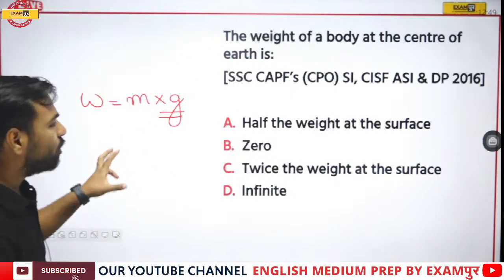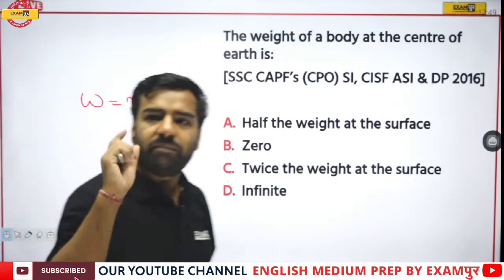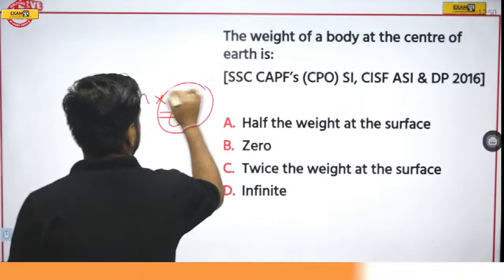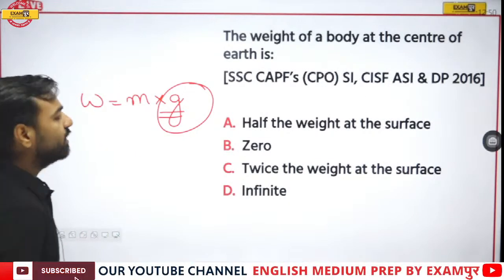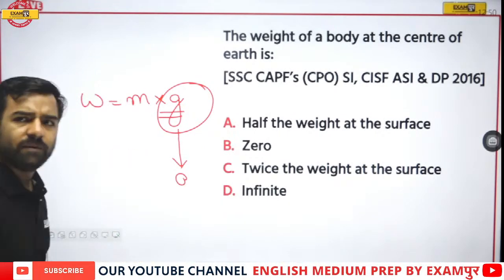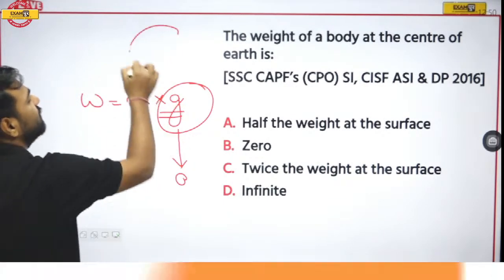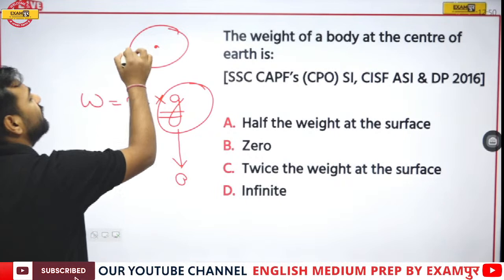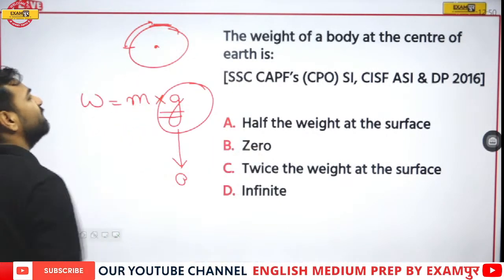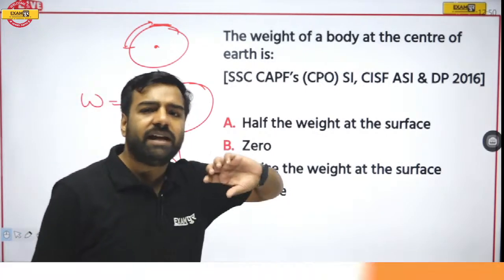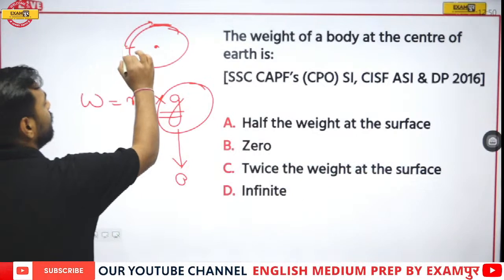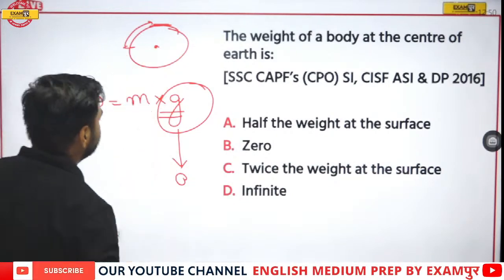Now, if I talk about the gravity, Ilma, by mistake you have used plus, that would be multiply. If I talk about the gravity of the Earth at the center, that is what? The gravity of the Earth at the center is actually 0. Remember, at the center it is 0 and at the equator it is minimum. As soon as we move towards the pole, at the pole we have gravity maximum. We will be having a discussion on the gravitational topic also. But here, when we are talking about the center, this means it is 0.